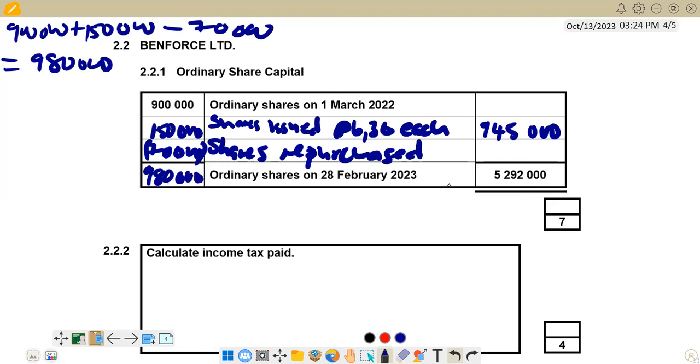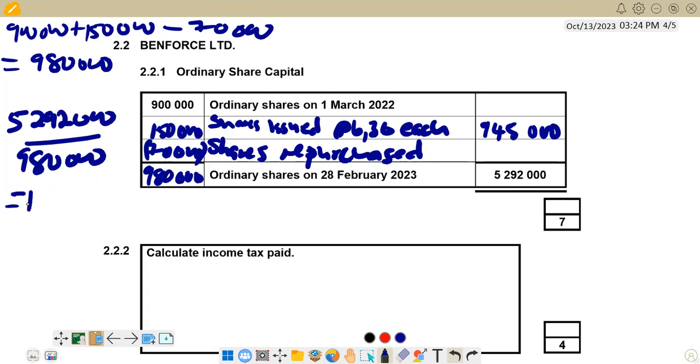So to find the average share price at the end, we say this total value over this one. So we are just going to say 5,292,000, then we divide by 980,000. If you do that correctly, you're supposed to find 5 rand 40. So this is the average share price that is going to apply on the repurchase.